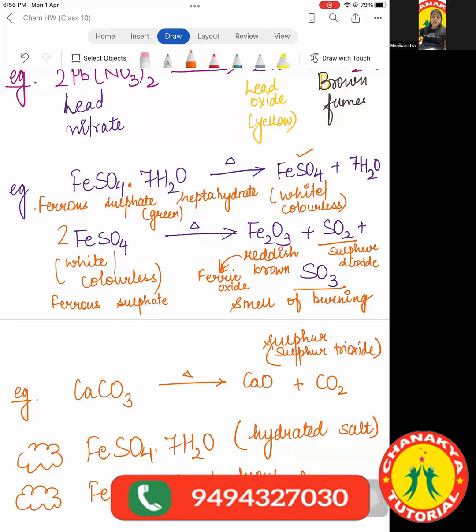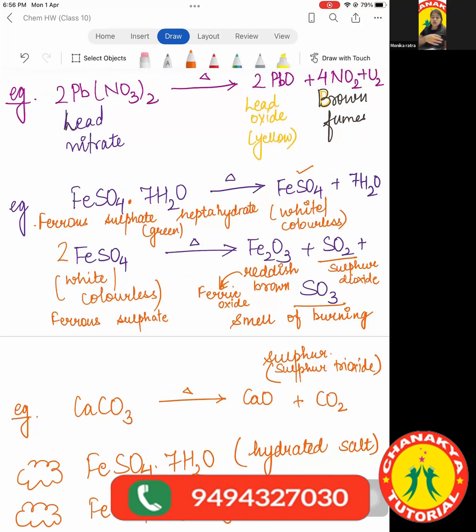Clear, everyone? Any doubts anyone is having in these questions, these equations which I have written? No, ma'am. So today I have just told you about the combination reaction, right? And decomposition has three parts, but out of these three, we have discussed only one part, which is thermal decomposition reaction.